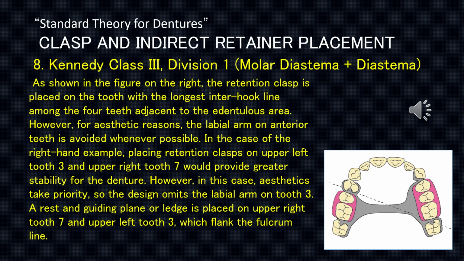In the case of the right-hand example, placing retention clasps on upper left tooth 3 and upper right tooth 7 would provide greater stability for the denture. However, in this case, aesthetics take priority, so the design omits the labial arm on tooth 3. A rest and guiding plane or ledge is placed on upper right tooth 7 and upper left tooth 3, which flank the fulcrum line.